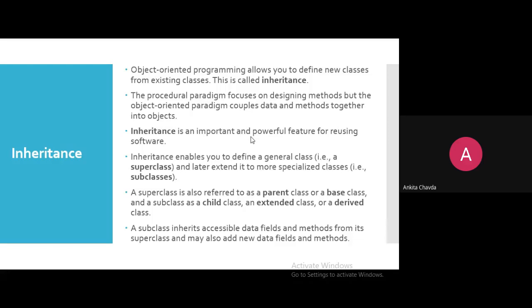Clear? So a subclass inherits all the properties which are accessible. They are not private, in other words, right? So data fields and methods from its superclass, and may also add new data fields and methods, because in your own class you are doing something. If you are acquiring all the property of your father, you will do something with that, no? So you will add your extra efforts, your own property you will create. So you are the richest one because you have your own property as well as your father's property. So you are the richest one, right?